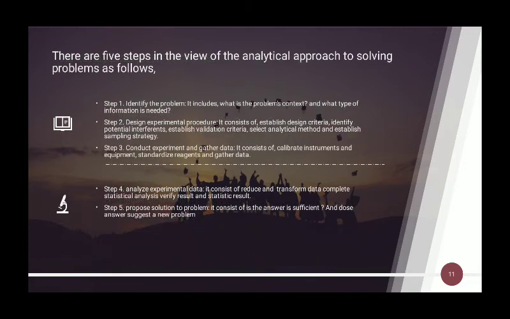There are five steps in the analytical approach to solving the problem, as follows. First step, identify the problem. It includes what is the problem context and what type of information is needed. Second step, design experimental procedure. It consists of establishing design criteria, identifying potential interference, establishing validation criteria, selecting analytical method and establishing sampling strategies.